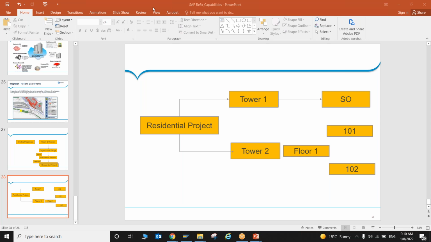Sir, Srini here. Can you tell me what is the difference between CRM contracts and REFX contracts? Because both cater to the same purpose, right? What makes these two exactly different? In the CRM contract you are leasing out, leasing in. I need to check the CRM one.